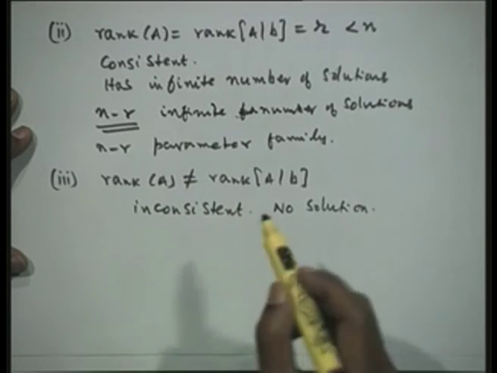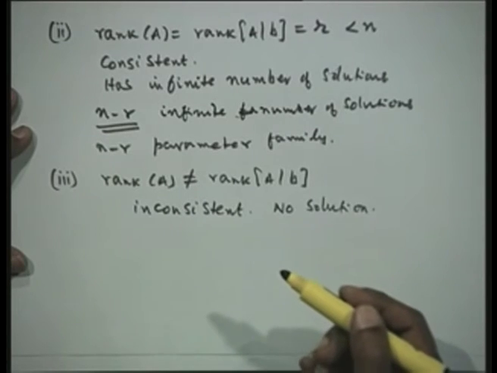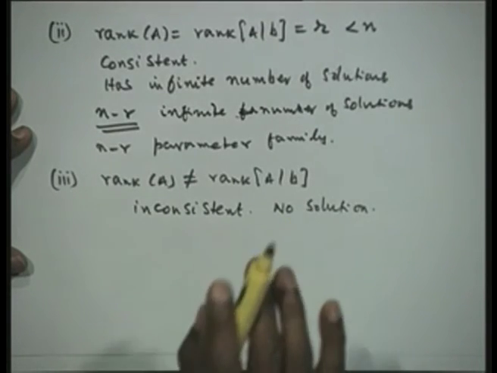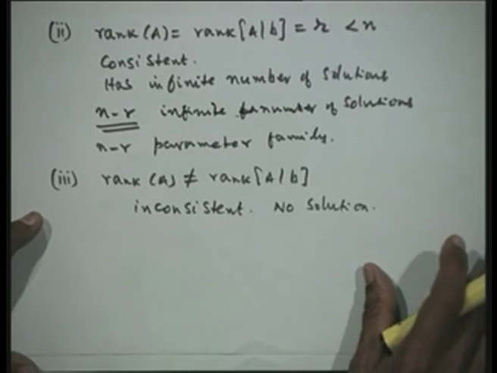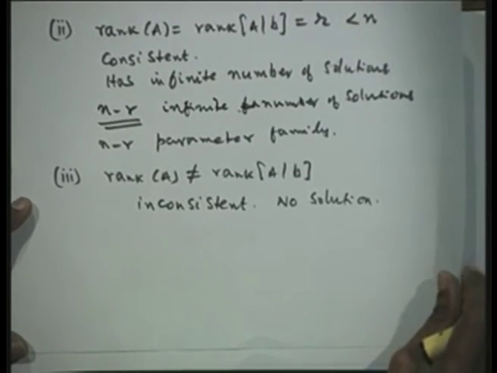Now when we are constructing numerical methods, our numerical methods should automatically and implicitly tell us about the given system. Because we are tackling thousands of equations, we do not know in advance what errors have been committed, whether we have produced consistent or inconsistent systems. Therefore the numerical method should automatically take care and tell us that yes, the inconsistent system that you have produced is wrong, or that it has an infinite family of solutions, so you have many dependent equations in it. These concepts should automatically come out of the numerical method that we are constructing.